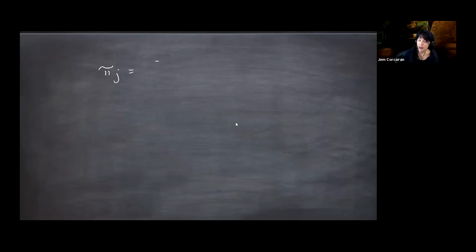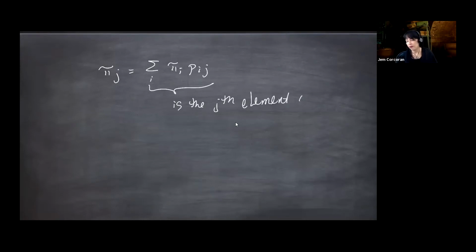What I'm trying to say is the right-hand side is the jth element of the row vector pi times P. I'm going to put a vector here to really emphasize it, but a lot of the time we just write pi and it's vector valued.